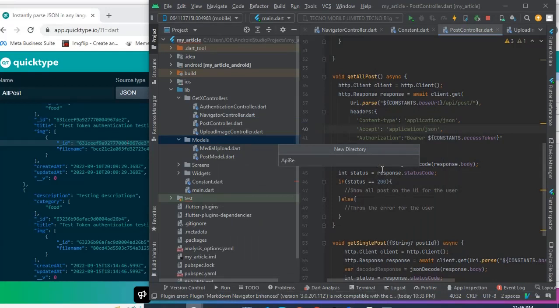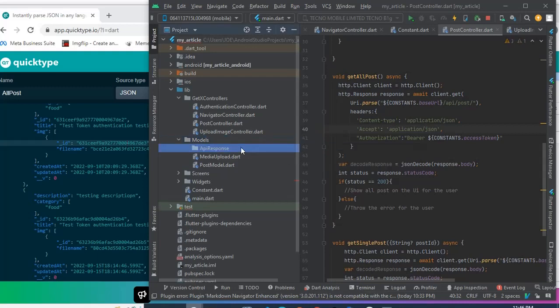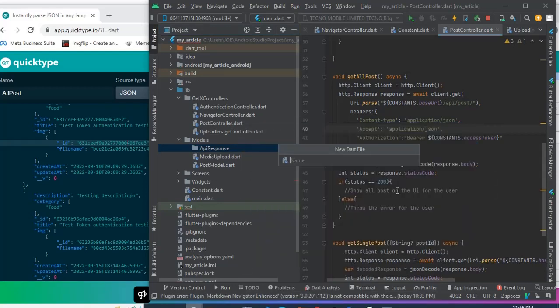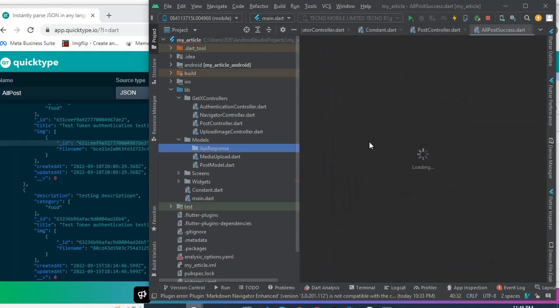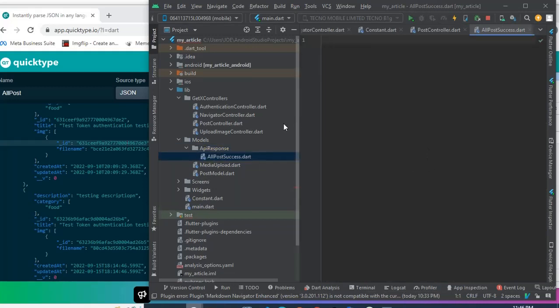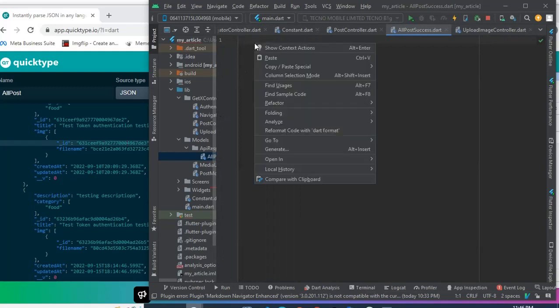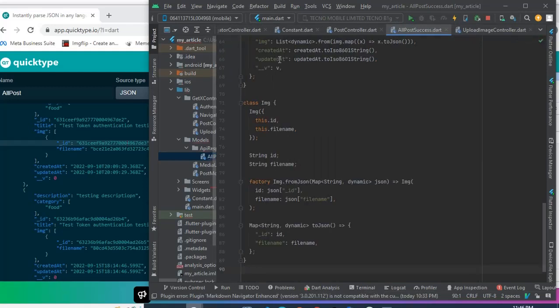In here, I'm gonna create a class called all posts success. Okay, so when I see all post success, I will paste what we copied from QuickType.io. I'm gonna paste it in here.